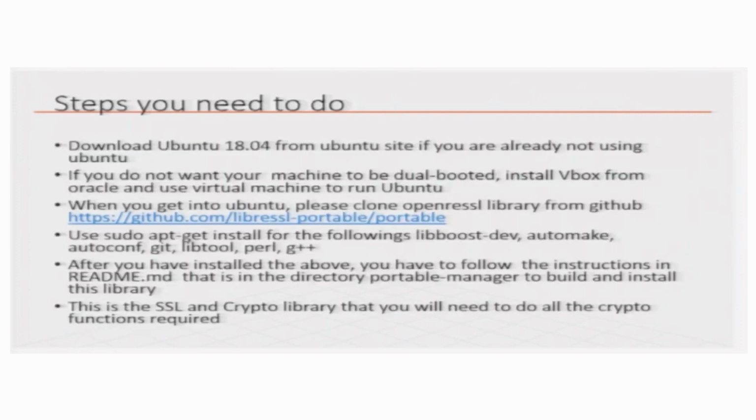The steps you need to do are: download the latest Ubuntu, and if your machine is not dual booted, install VirtualBox from Oracle and use a virtual machine to run Ubuntu.